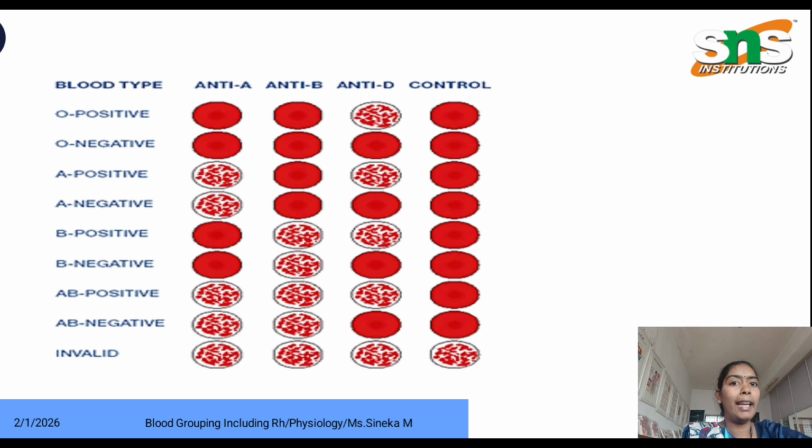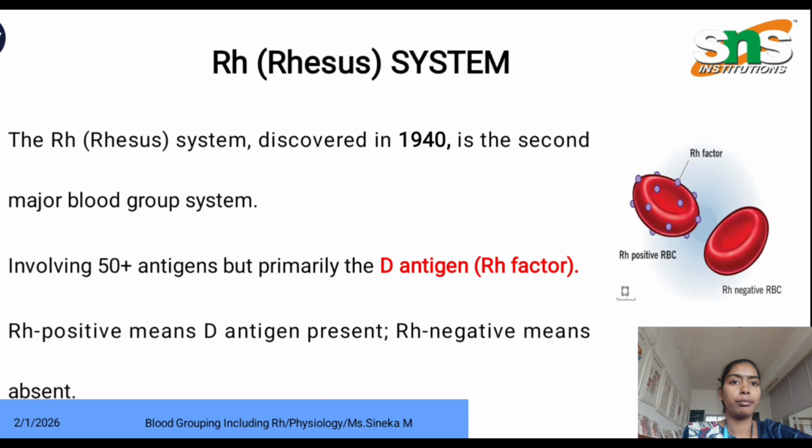For each of the A, B and O groups, there are negative as well as positive blood groups. That is based on antigen D. We will see further. Here, the red blood cell contains no A or B antigen on the red blood cell surface, but it contains anti-D only, so it is called O positive. The other, O negative, contains no antibodies and also no RH factor. A positive, B positive and AB positive are also present. We will see them one by one.